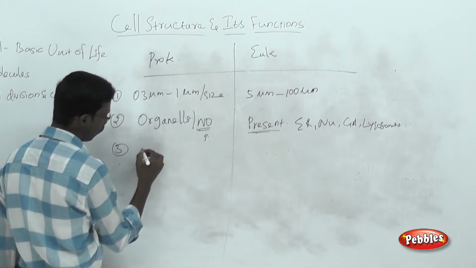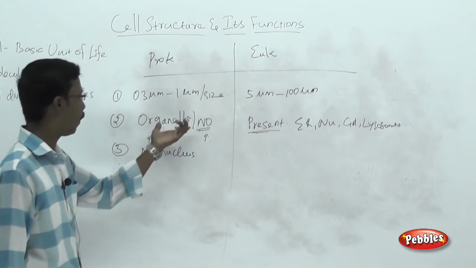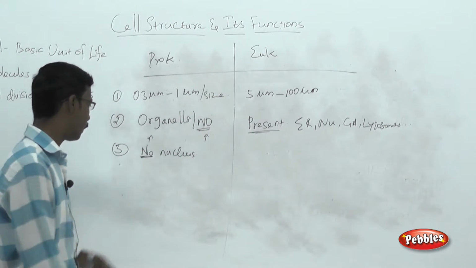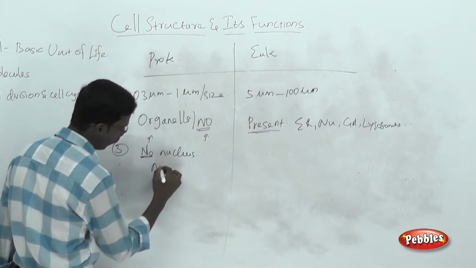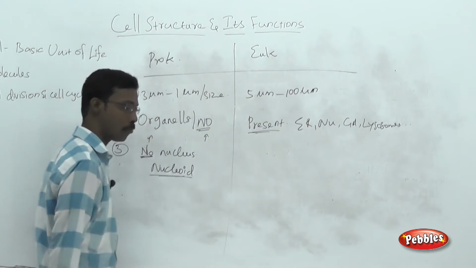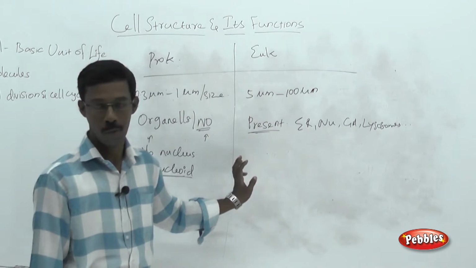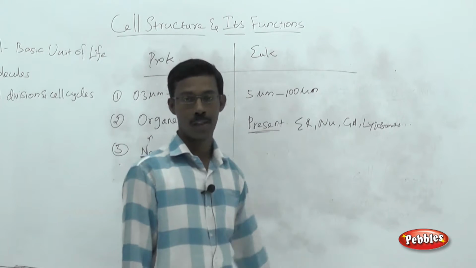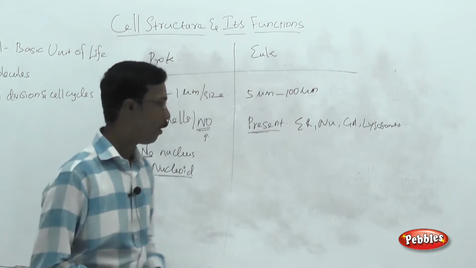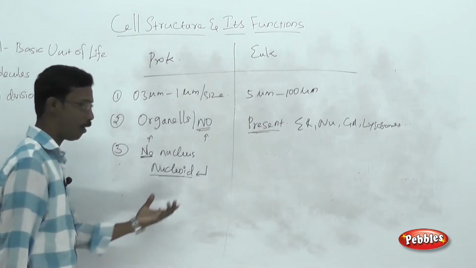There is no true nucleus, as I told you in the previous point. The structure present over here is the nucleoid. As we all know, in case of prokaryotic cells, normally the DNA is in circular form, covalently closed circular DNA. It is in a supercoiled nature. That supercoiled structure is called the nucleoid.